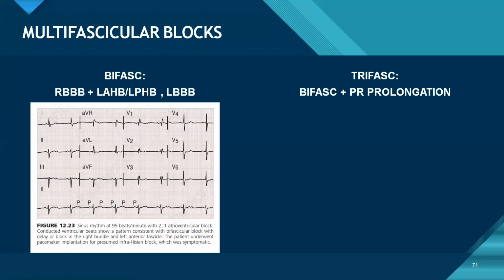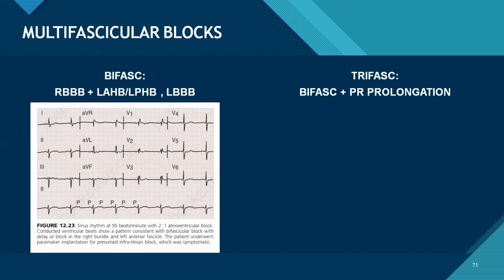Because obviously RBBB and LAFB are there, but if there is a 2:1 AV block, it might be AV nodal. You can say that the AV node is conducting 2:1, but whatever the AV node is conducting is showing a fascicular block. The QRS is relatively narrow, so it is borderline.